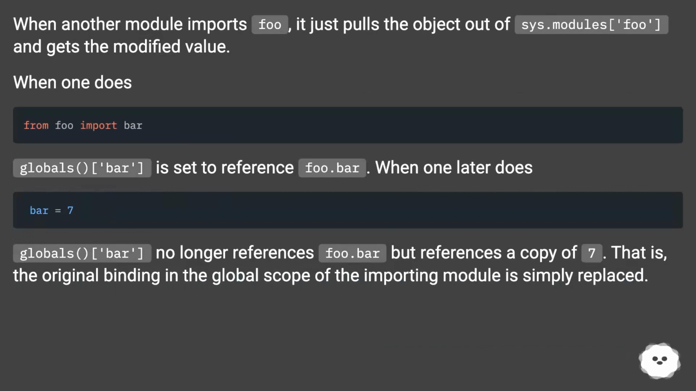When one does "from foo import bar", then in globals, var is set to reference foo.bar. When one later does "var = 7", then in globals, var no longer references foo.bar but references a copy of 7. That is, the original binding in the global scope of the importing module is simply replaced.